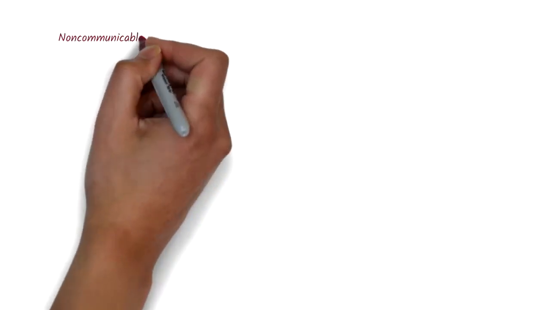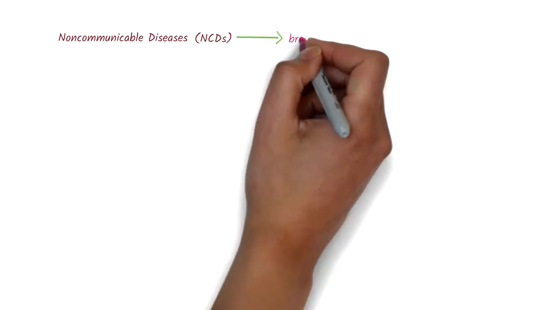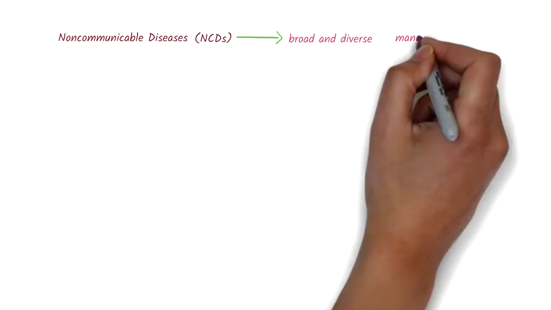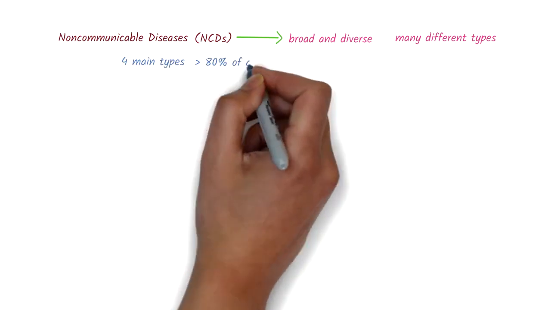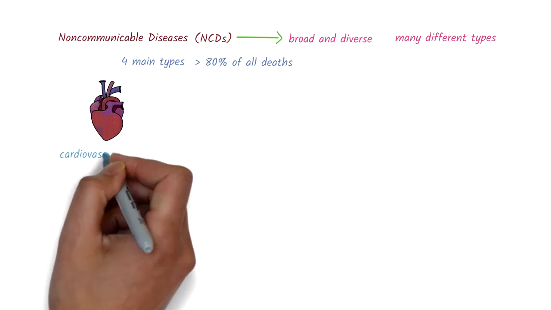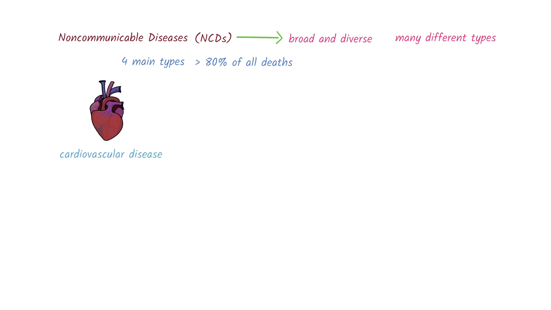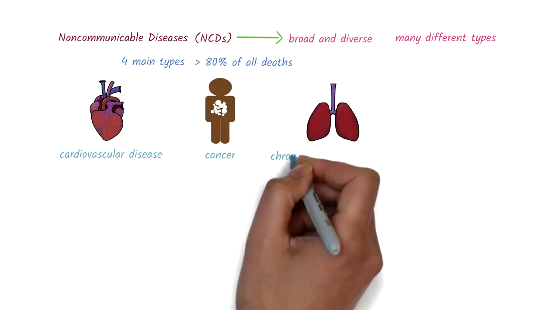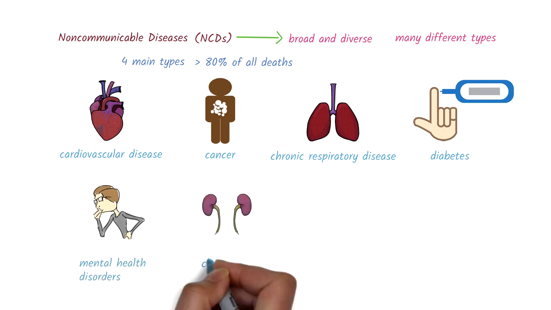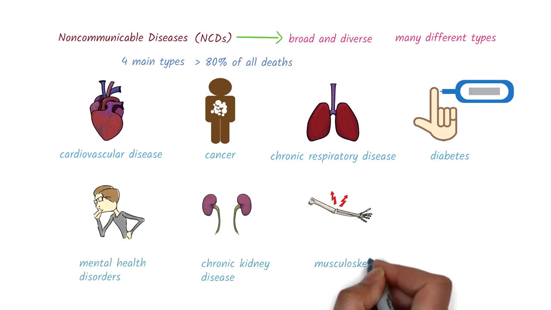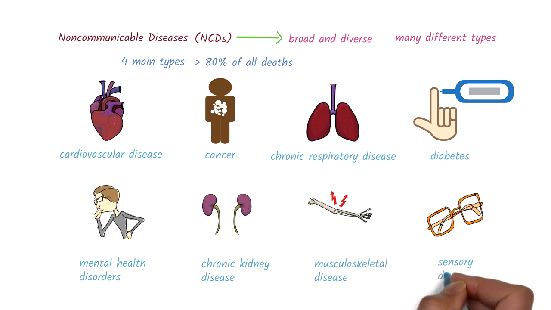Non-communicable diseases, or NCDs, are a very broad and diverse group of diseases, and there are many different types. The four main types that are responsible for over 80% of all deaths are cardiovascular disease, such as heart attacks and strokes, cancer, chronic respiratory disease, such as chronic obstructive pulmonary disease and asthma, and diabetes. Others include mental health disorders, chronic kidney disease, musculoskeletal disease, and sensory disorders, such as eye disease or hearing loss.